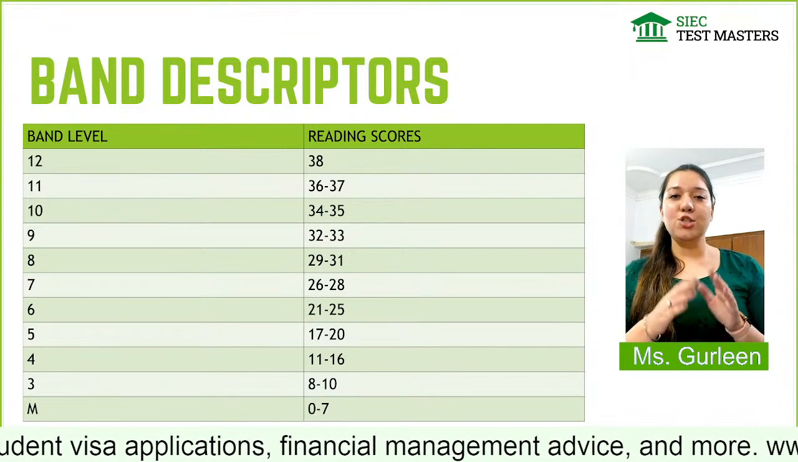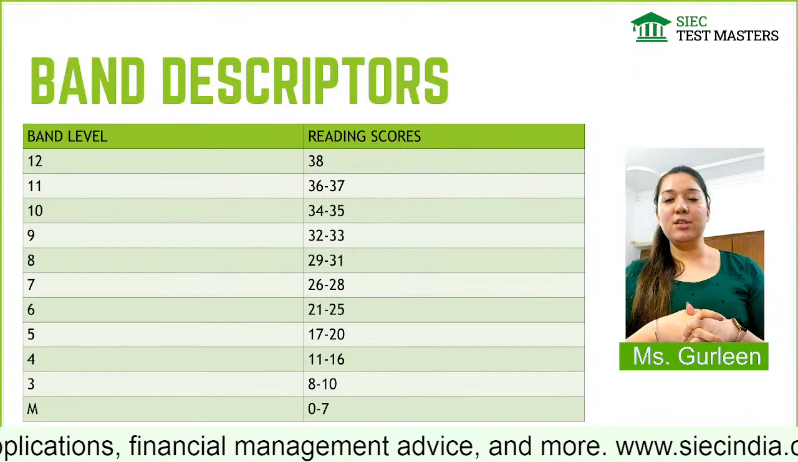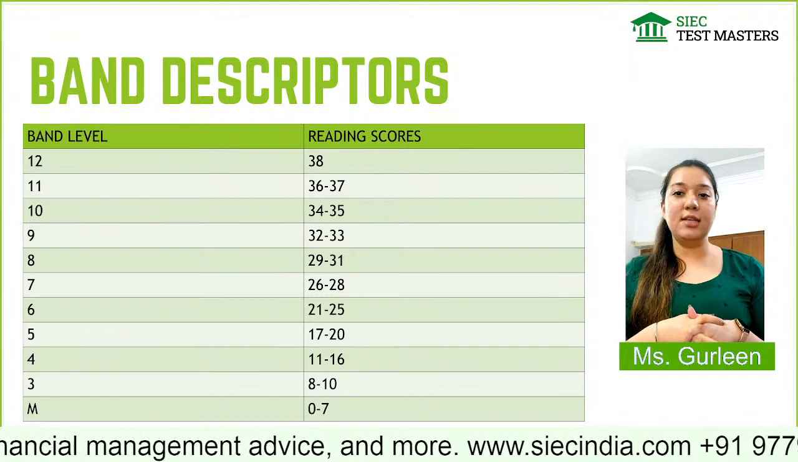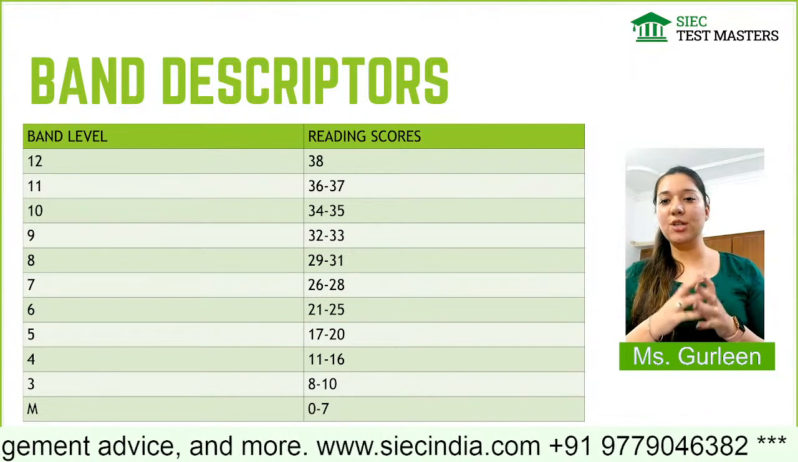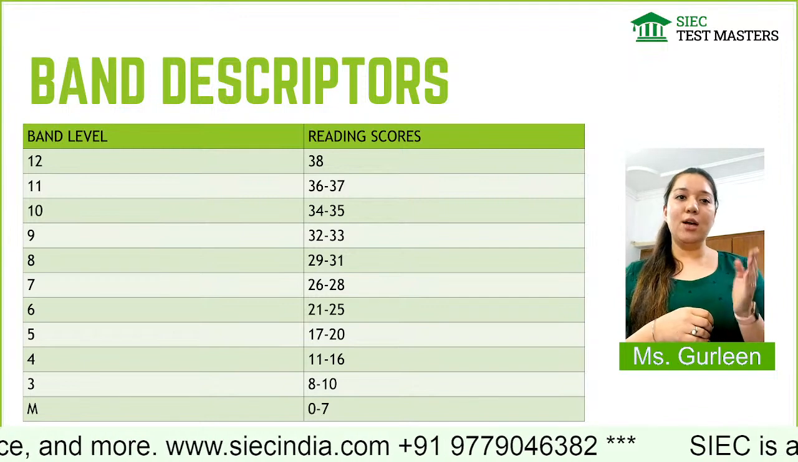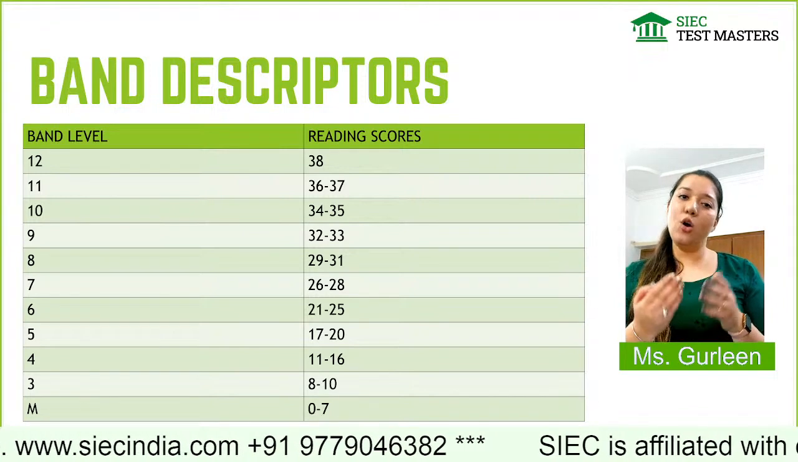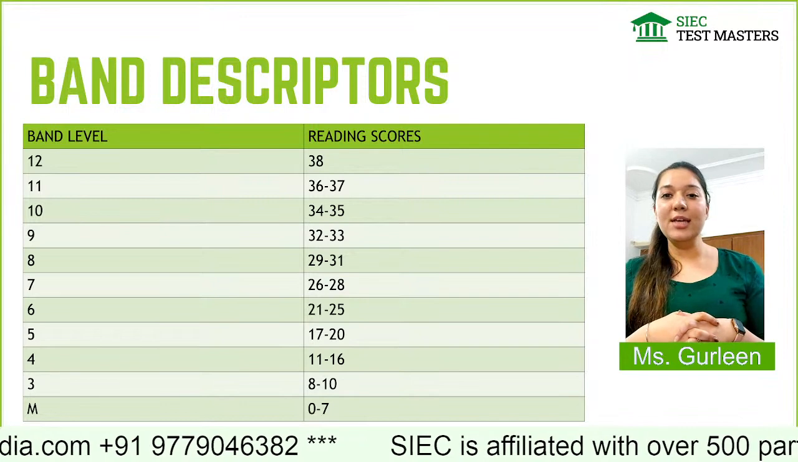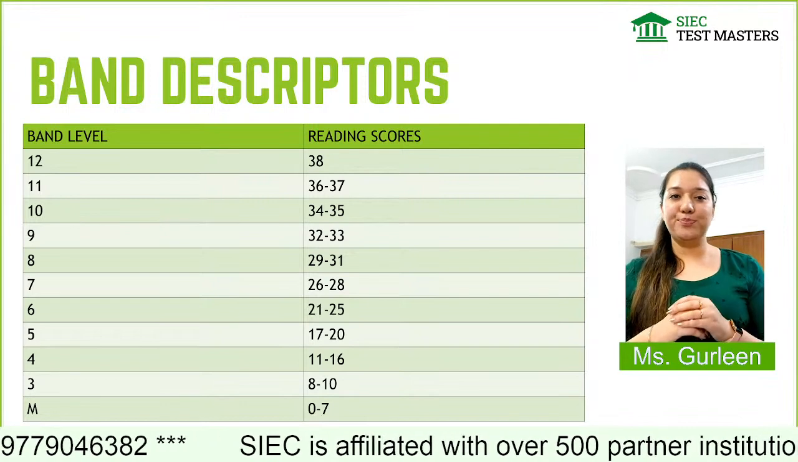Is it clear? So you guys can take a picture of it so that whenever you are doing practice and whatever scores you are getting, you can just have a look at it and see, okay, right now I am on 7 bands, on 8 bands, or I am on 6 bands. Okay, so this will be easy for you.